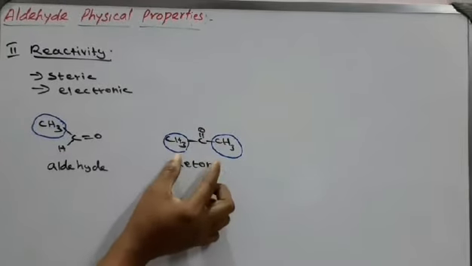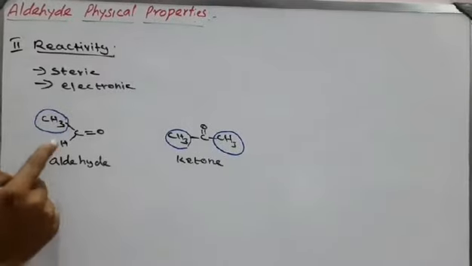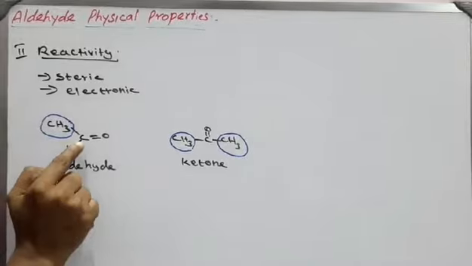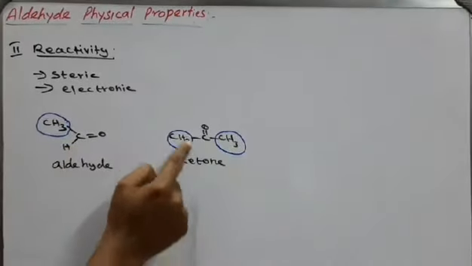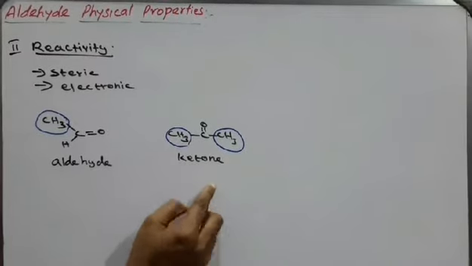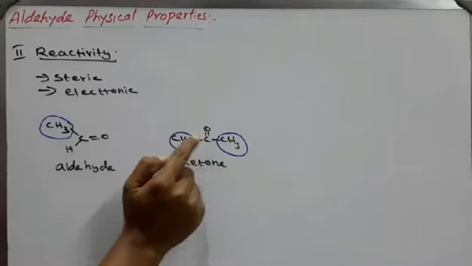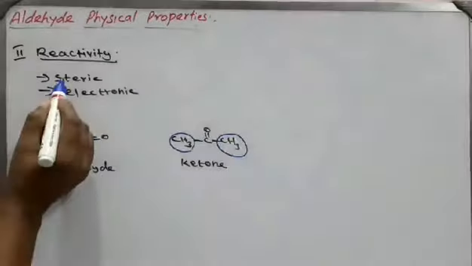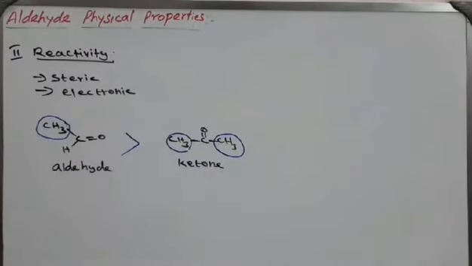Compared to the aldehyde with only one substituent, the nucleophile easily goes and attacks the polar carbonyl carbon atom. But here, with the presence of steric hindrance from the two bulkier groups, the nucleophile cannot easily attack this carbonyl carbon atom. So on the first property, steric, the aldehyde is more reactive when compared to the ketone.